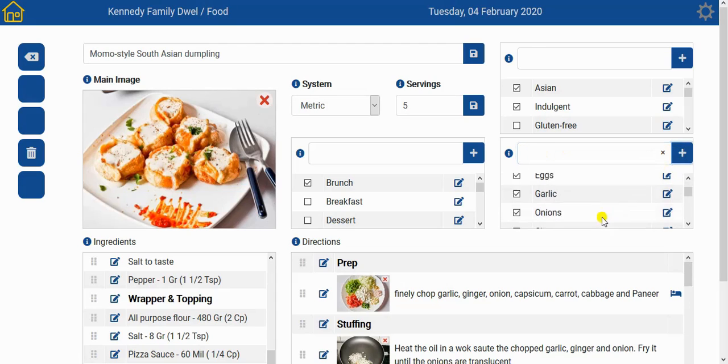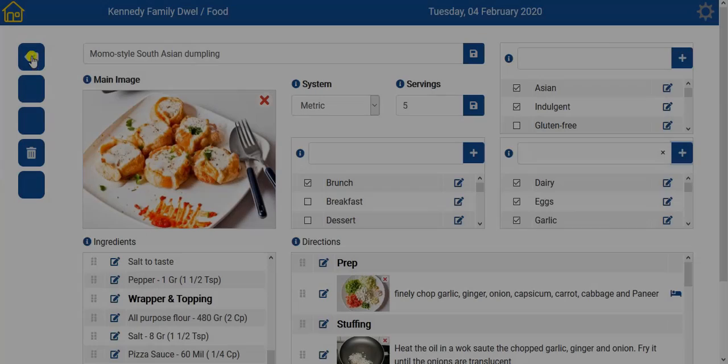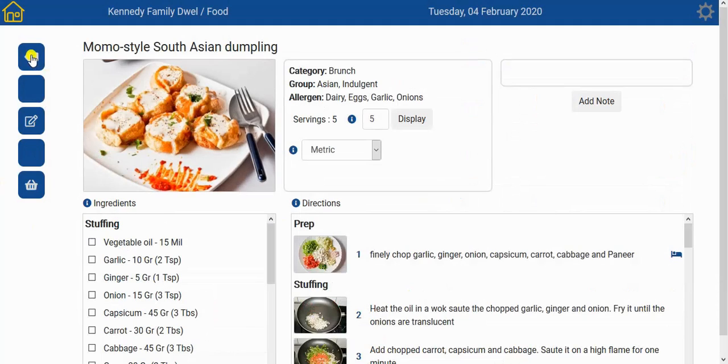And there you go. And now we have 4 allergens, and this section is now complete. Now we can go back to the view of the recipe, and here in this section we can see our allergens listed here. Now, another thing that we can potentially do for this recipe is to add notes.